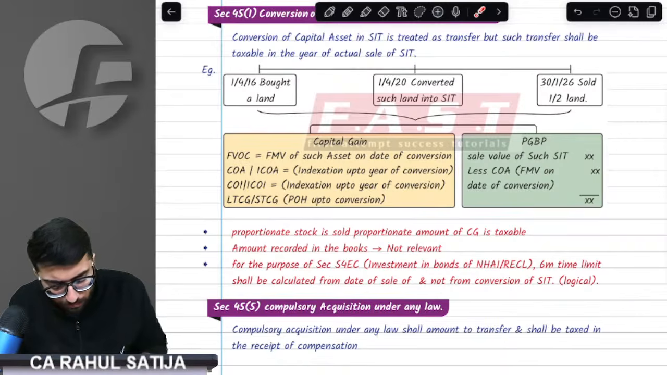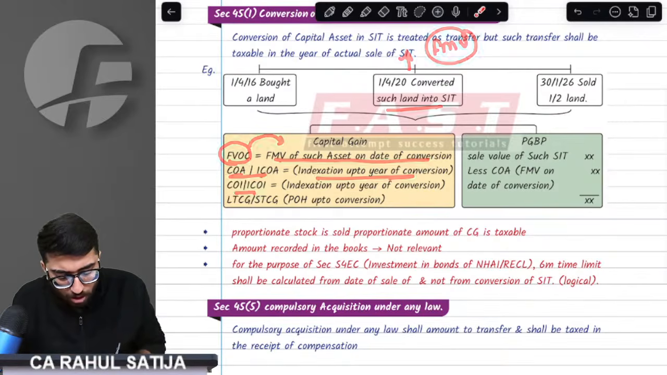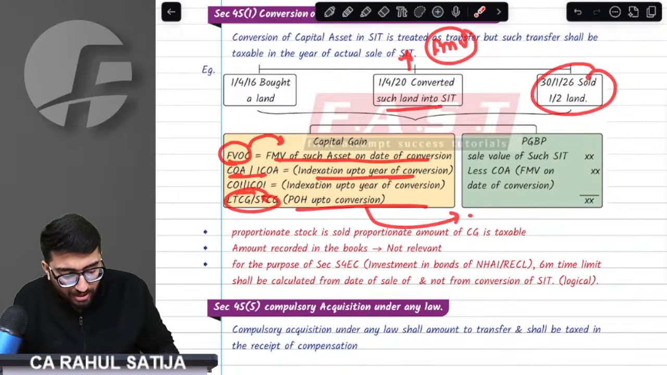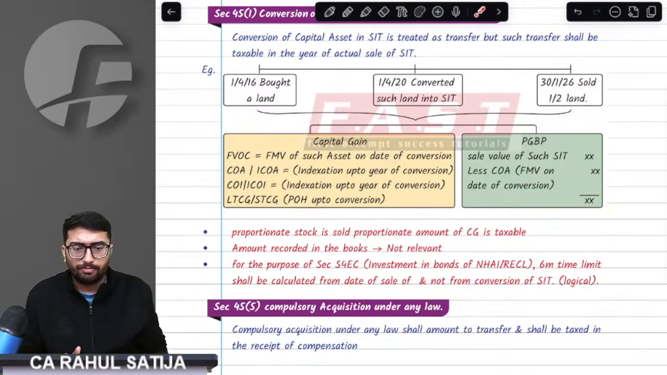For example, whenever I convert this, full value of consideration will be FMV on the date of conversion. Whatever the fair market value as on the date of conversion is, that shall be considered as full value of consideration. Minus cost of acquisition, this will give you long-term or short-term capital gain. This capital gain would be charged to tax in the year in which the house, the stock in trade, is sold, and only the proportionate capital gain will be taxed.